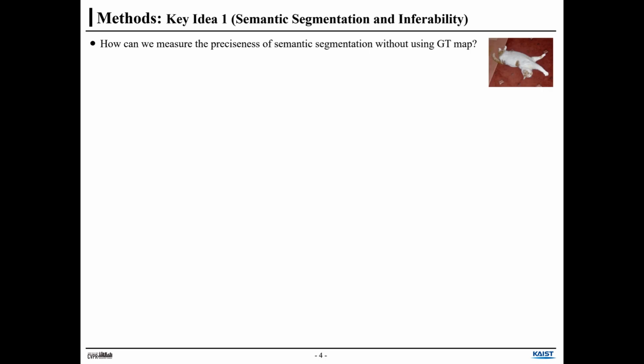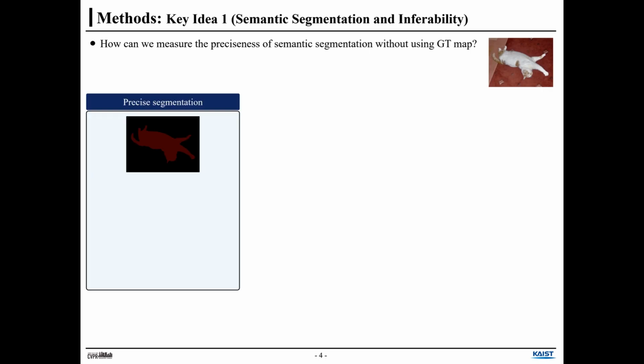Here's the method. If we can measure the preciseness of the semantic segmentation, we can use this property to improve CAM. Then how can we measure the preciseness of the semantic segmentation without using the ground truth map? Let's take a look at these three samples.